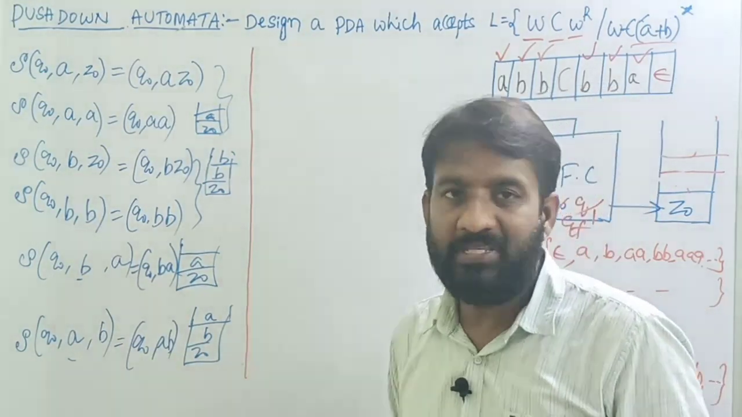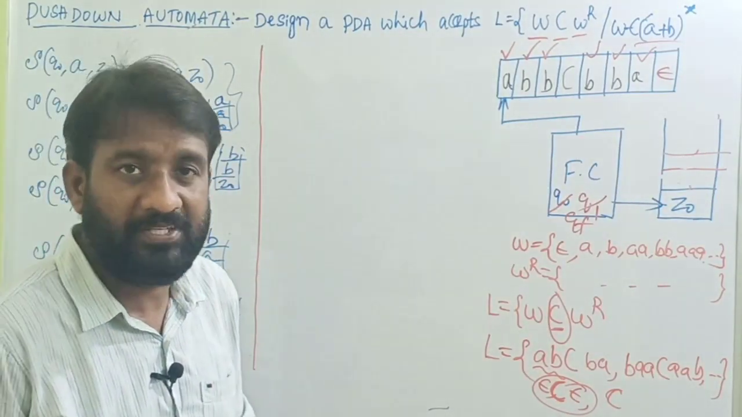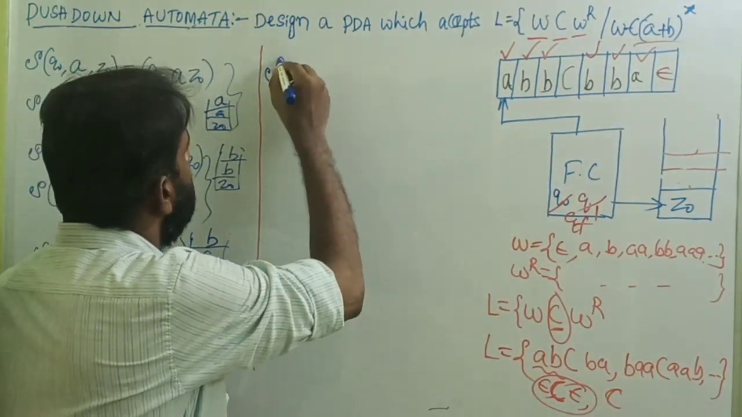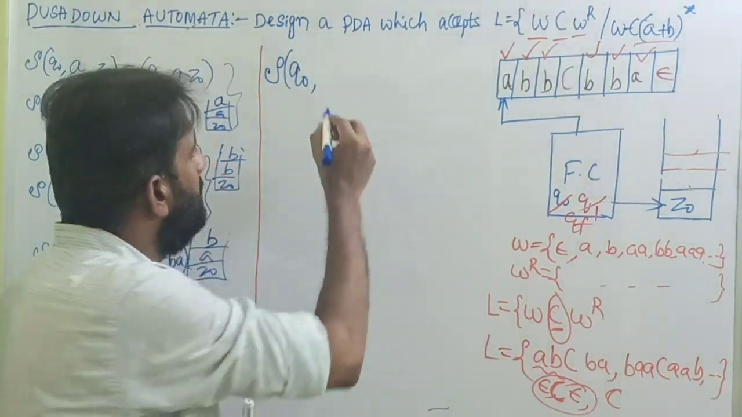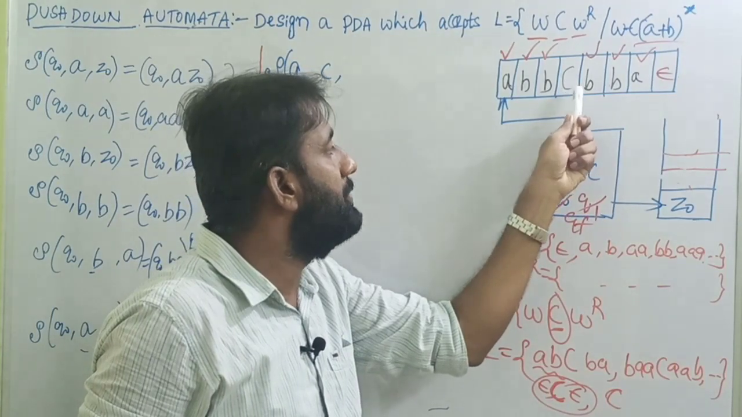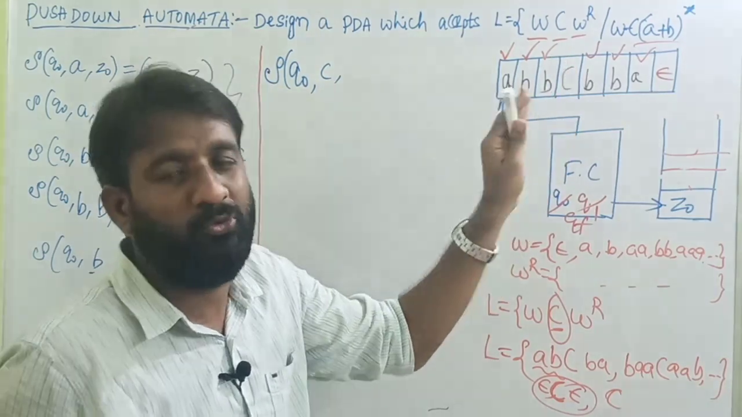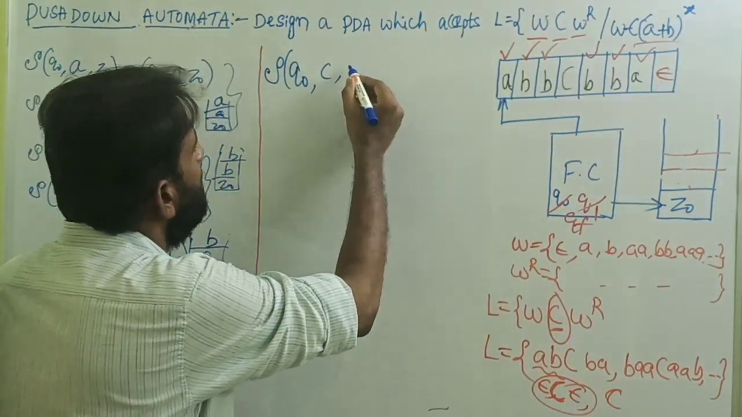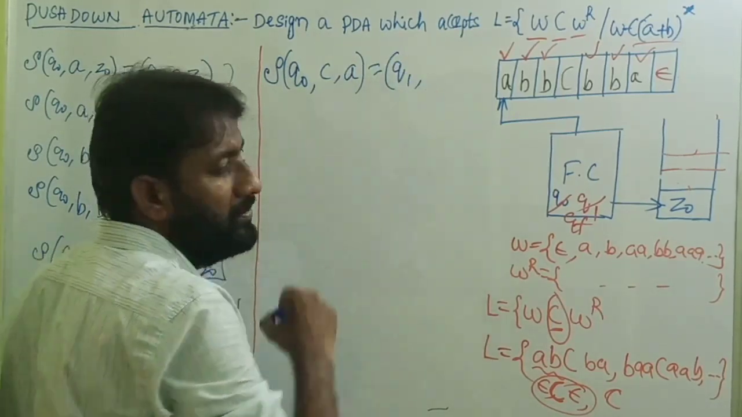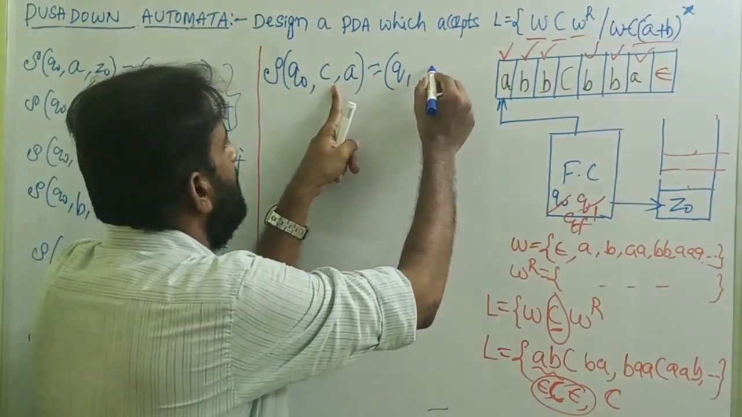Okay, now what happens if we encounter C? Let's assume string W is completed. Now the next input symbol is C. So the present state is Q0, input symbol is C. What is the symbol after C? It is B, maybe A also sometimes. So we have to write for both cases. So Q0 C A equals a change to the new state Q1 without doing either a push operation or a pop operation, meaning that A.